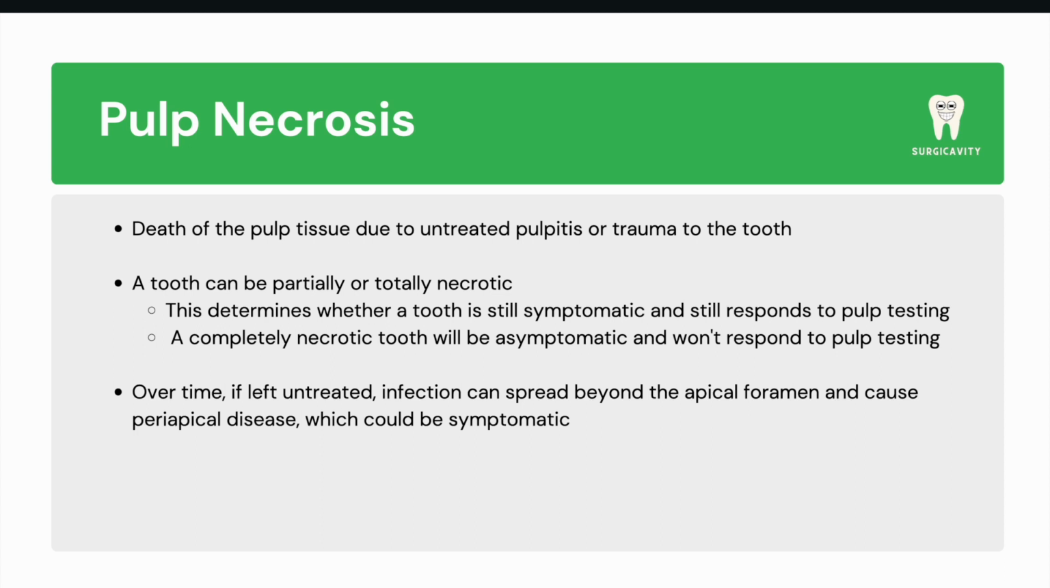Completely necrotic teeth are asymptomatic and do not respond to thermal or electrical pulp tests. However, long-term necrosis may cause infection to spread beyond the apical foramen, leading to periodontal ligament thickening and radiolucencies visible in radiographs, and tenderness or pain while chewing or during percussion of the tooth.